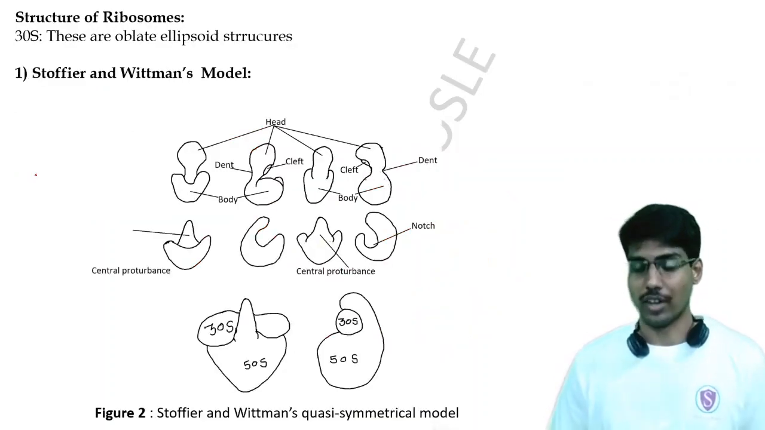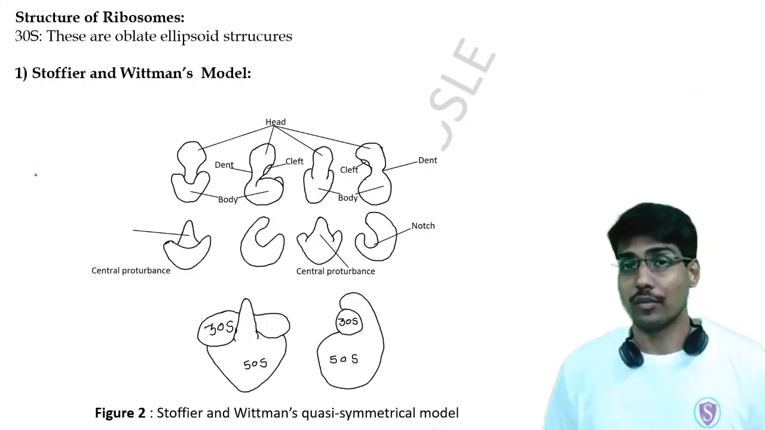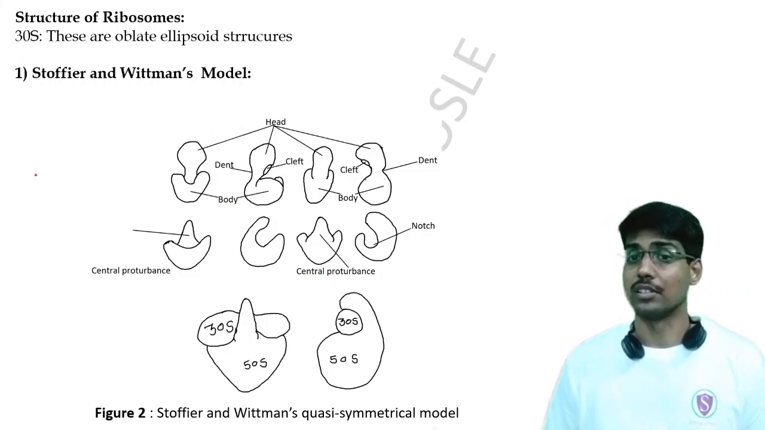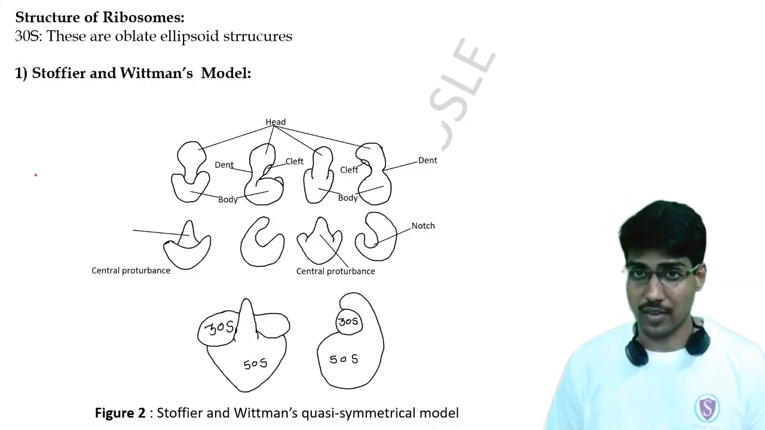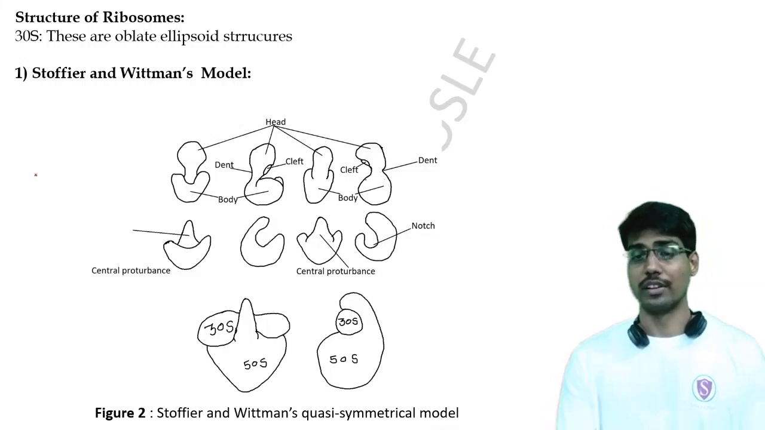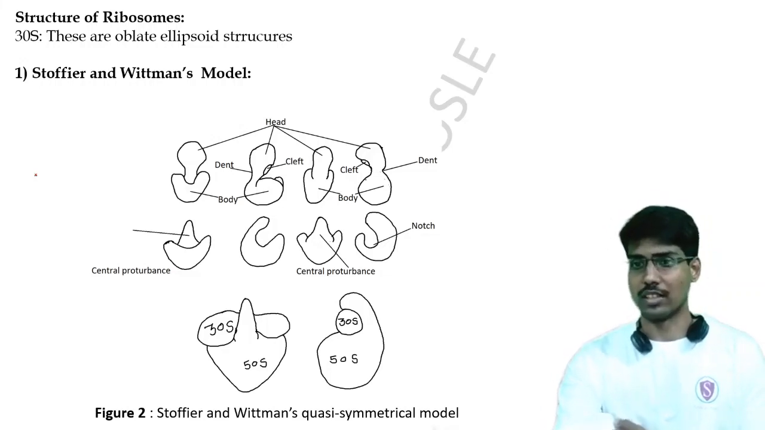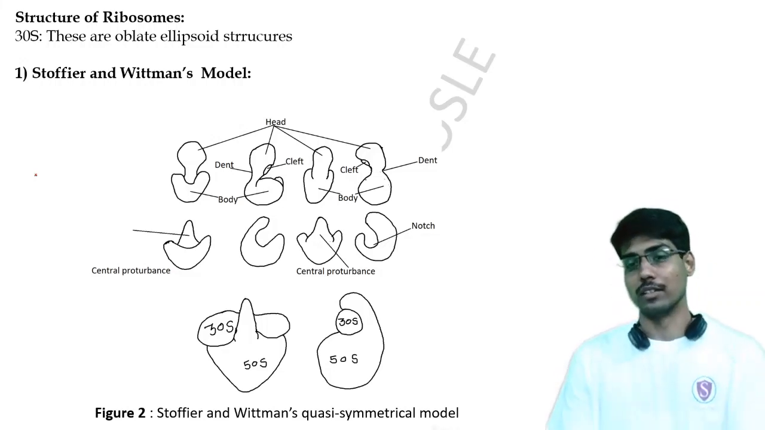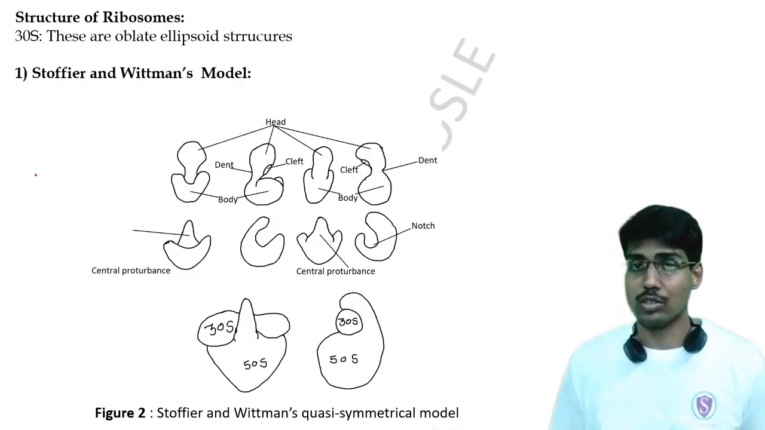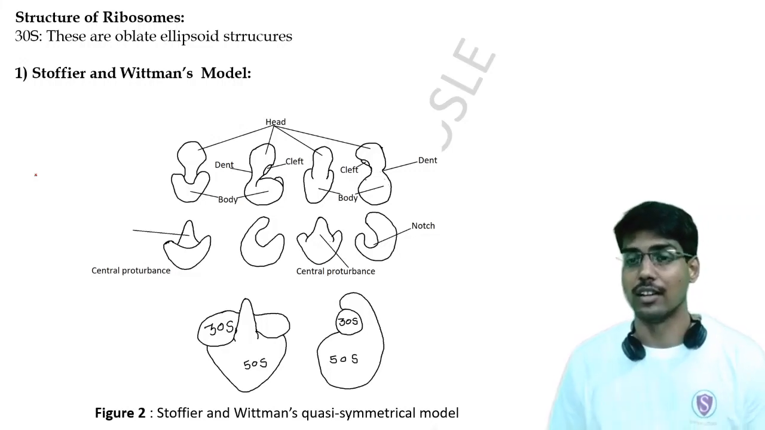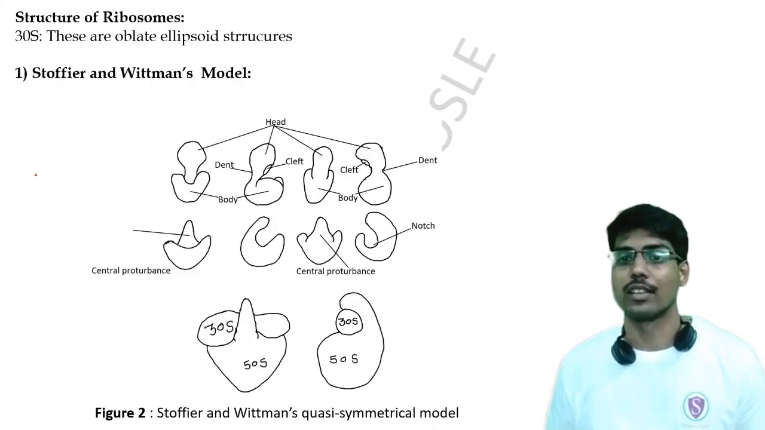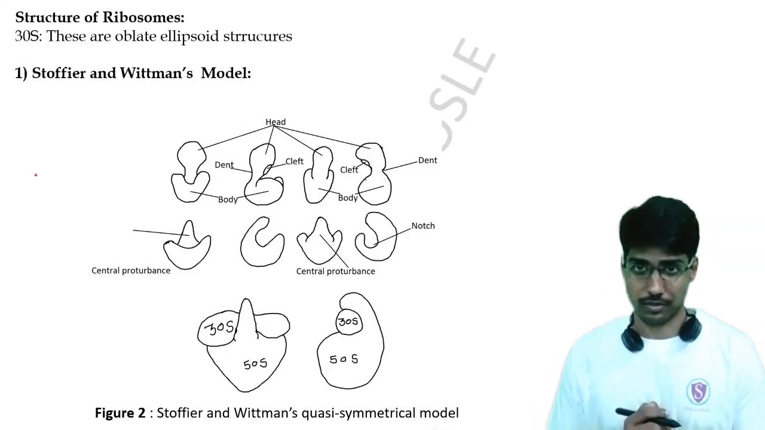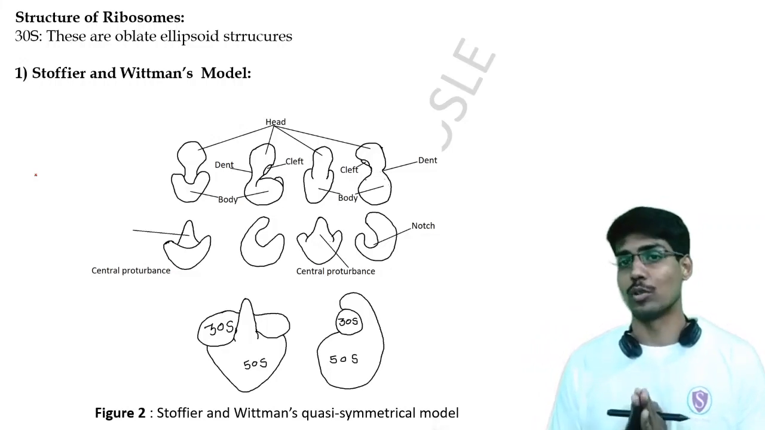Next is the structure of ribosomes. See, there was already a question about the structure of the 30S and 70S ribosomal units, which has already been asked in the UPSC exam. I think somewhere in 2015 or 2018, I just don't remember. What was actually expected in that answer was the Stoffler-Wittmann model and the Lake's model of ribosomal structure. Here I have explained those models structurally.